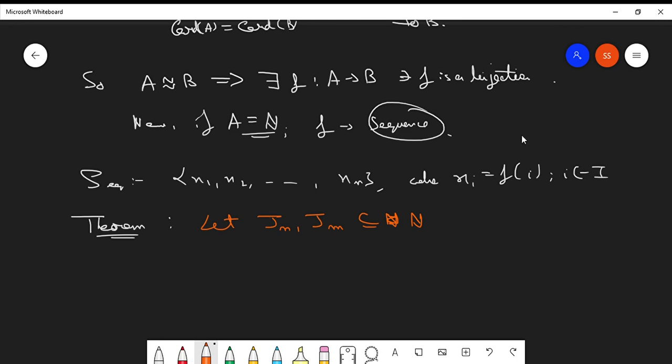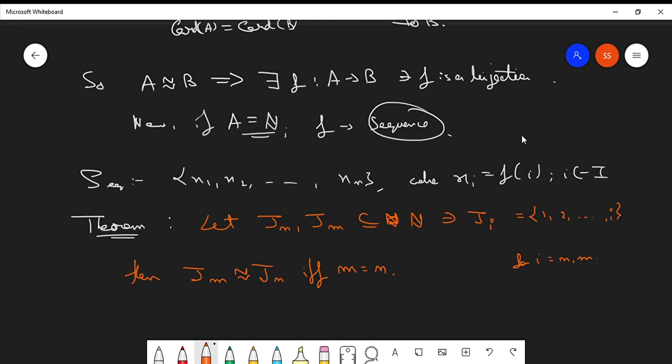Such that Ji denotes the natural numbers from 1 till i, for i equals n or m, as we have considered the subsets. Then Jm will be numerically equivalent to Jn if and only if m equals n. Okay, if and only if m equals n.